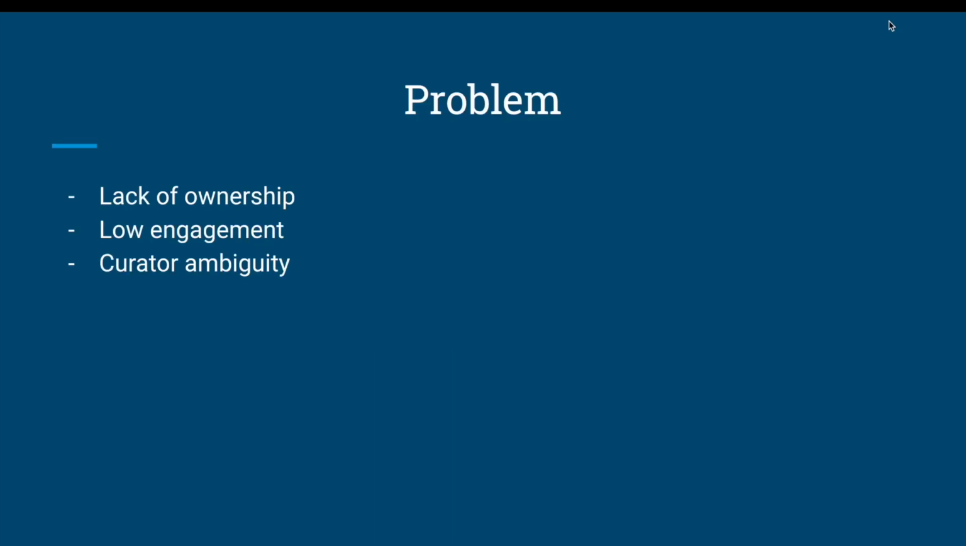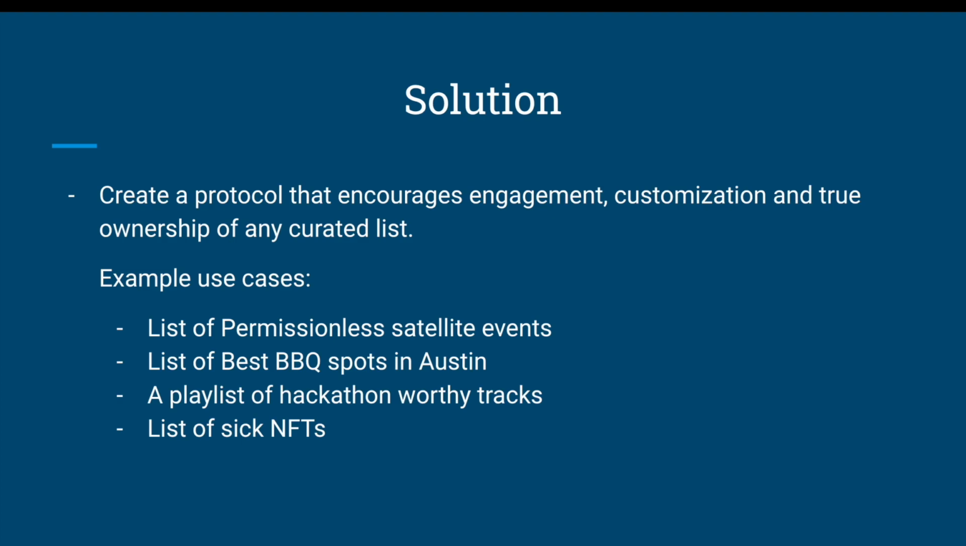The problems we're trying to solve around curation are, one, a lack of ownership. Curation ownership should mean controlling what's listed, who can contribute to what's listed, and who can refine it. Two, low engagement. Curation is community driven by nature, and without community influence, people are less likely to consume. And three, curator ambiguity. Curated content as it stands now provides no insight into who is curating a list and why. Our solution for these issues: creating a protocol that encourages engagement, customization, and true ownership of any curated list.